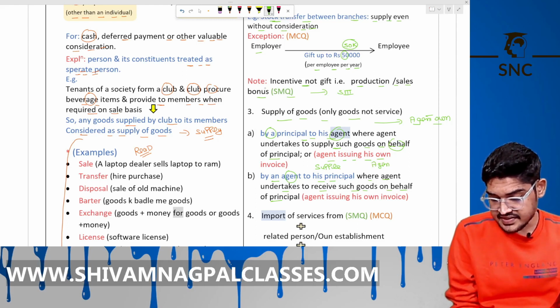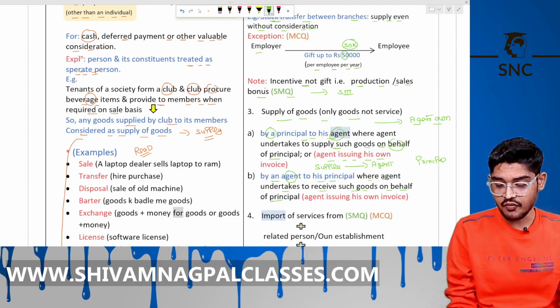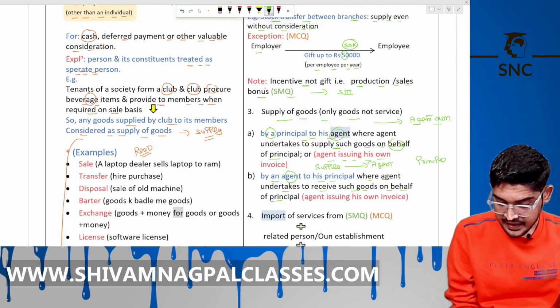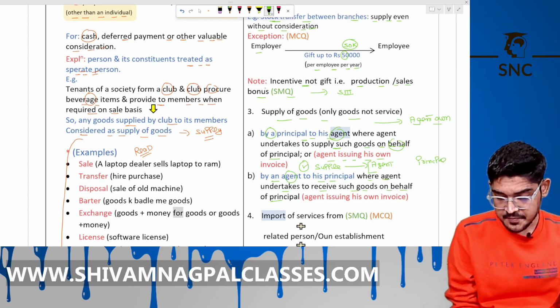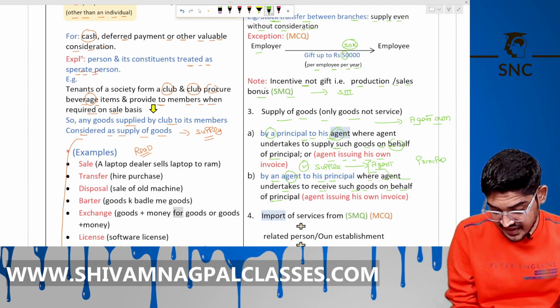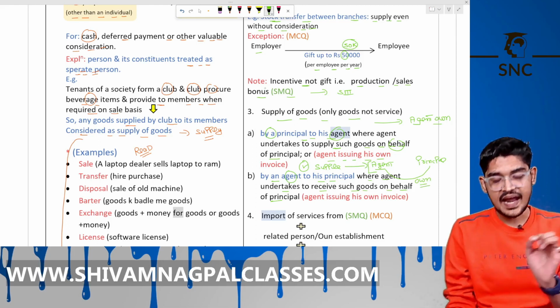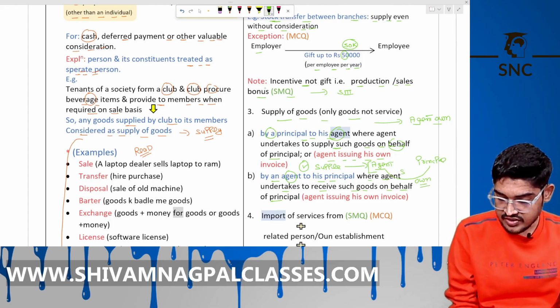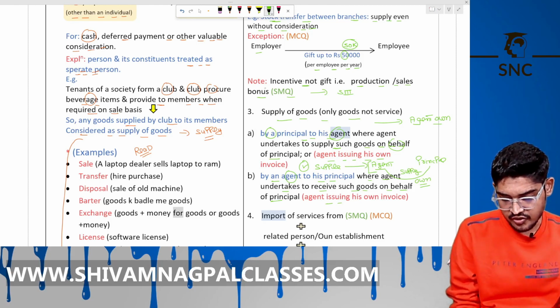That agent is receiving the goods on behalf of the principal, but the supplier's invoice is in the name of the agent. Then the agent again gives his own invoice to the principal on sending those goods. Then in that case, it qualifies as a supply without consideration, meaning the agent issuing his own invoice.